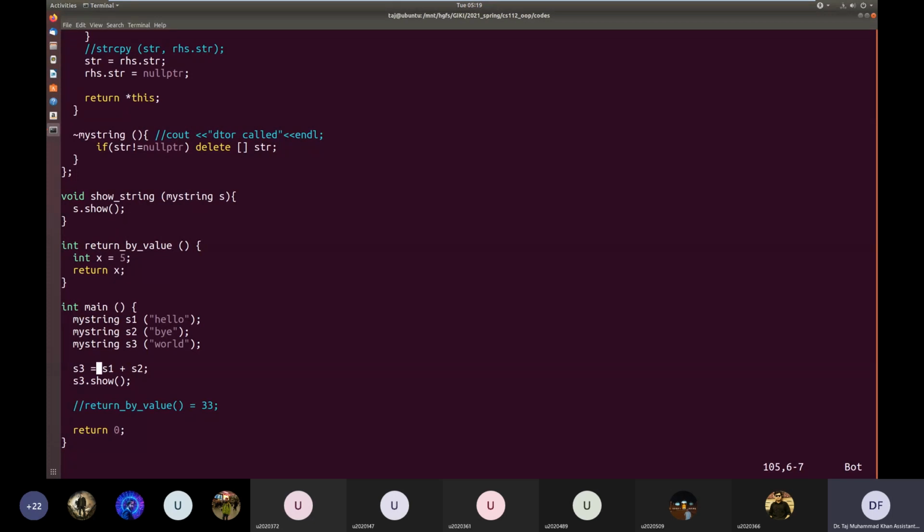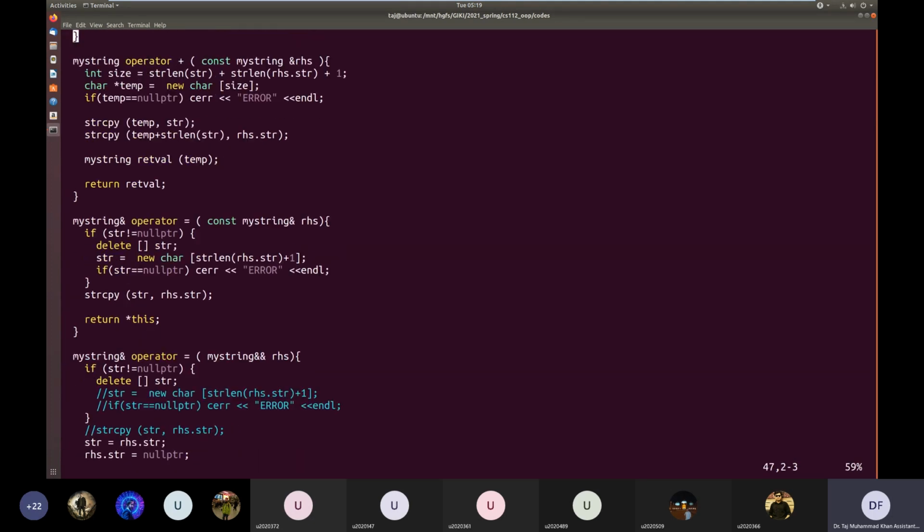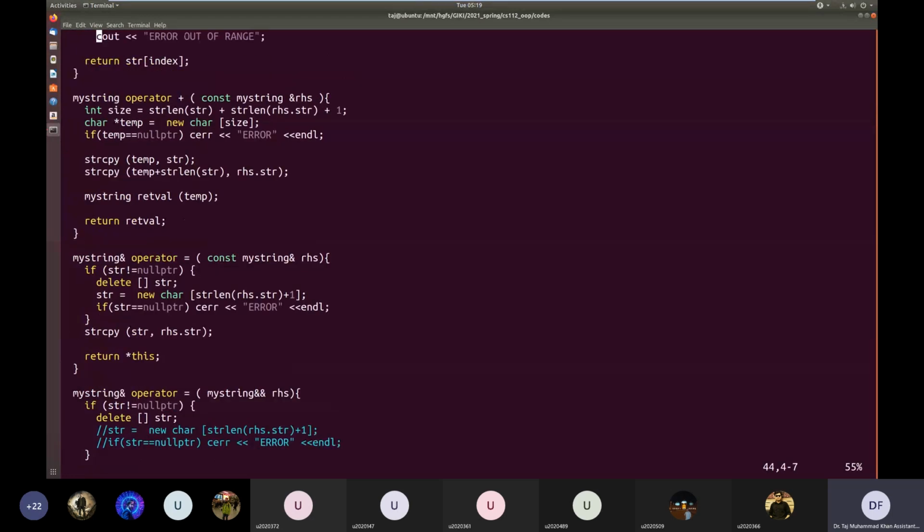So whenever there's an R value object, a temporary object to the right of the assignment operator, instead of copying that data, we can steal that data. So just put a printf here.